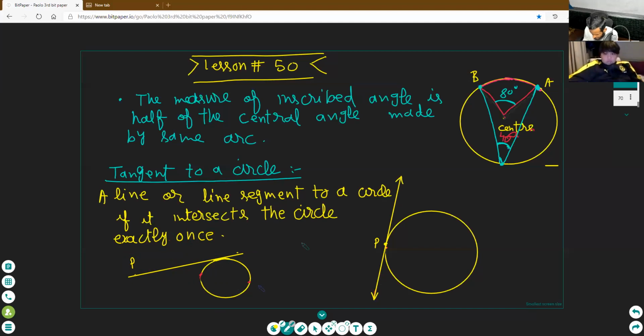Clear? Can you draw the other tangent, Paulo? This is one tangent, Paulo. Draw the other tangent, Paulo. Hello? This point is P. Paulo, draw the other tangent. The other tangent from point P.